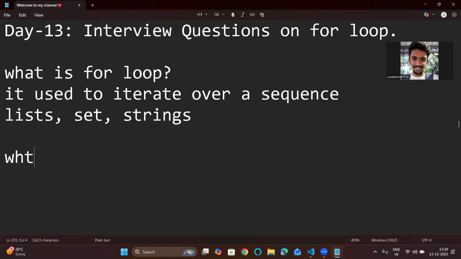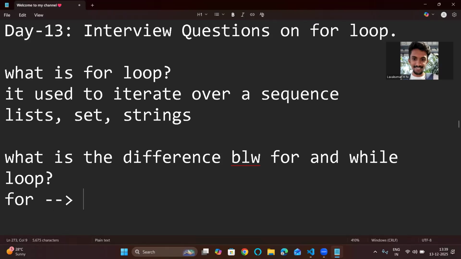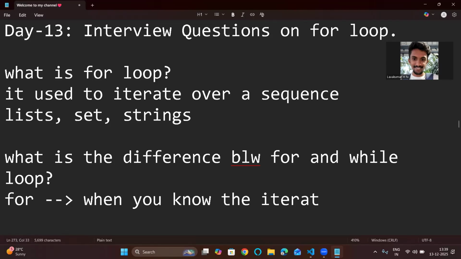Another thing you need to know is the difference between for and while. The key difference is, you use a for loop when you know the range, when you know the starting point and ending point. Basically, when you know the iterations, you use a for loop.